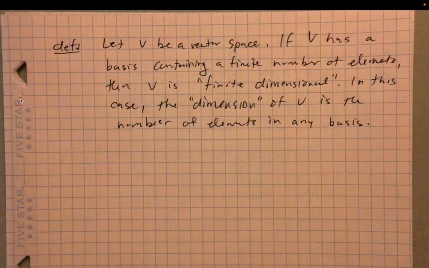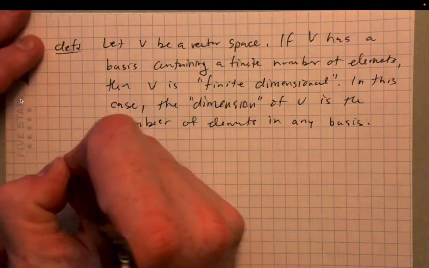Now, what if a vector space has no finite basis? Well, then V is infinite dimensional. So let's put that in here.